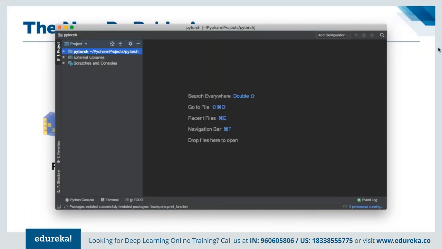All right, so as you can see, now we have the project created. Now let's do one thing. Let's start by creating a simple matrix, and let's see the output as well.